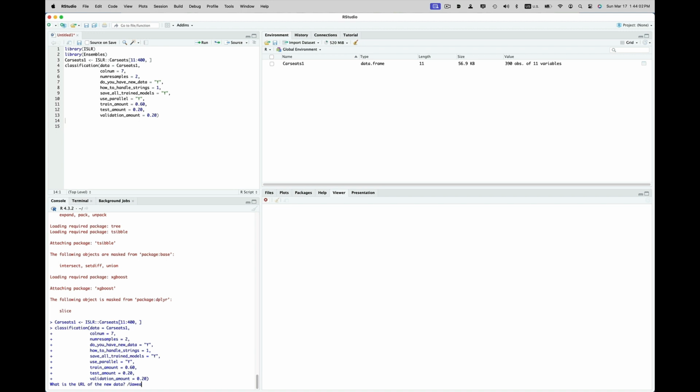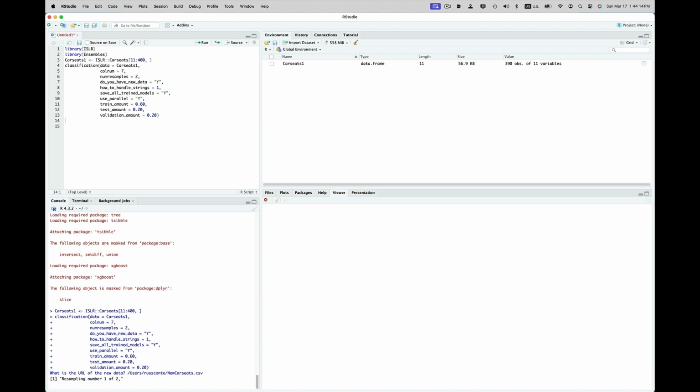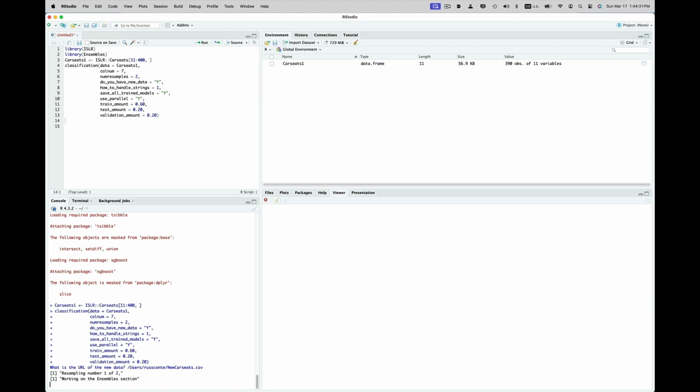You see at the bottom it's asking, hey, Russ, where's the new data? So I'm going to give that particular location, which in this case is my hard drive, but you could do it just as well on the internet, on a remote drive, all kinds of stuff. So go ahead and hit start, and it is running. I have this set up so that it shows you that it's running. It's doing resample number 1 of however many you give. In this case, I did 2 resamples just because I didn't want you to spend a lot of time watching my computer sit there.